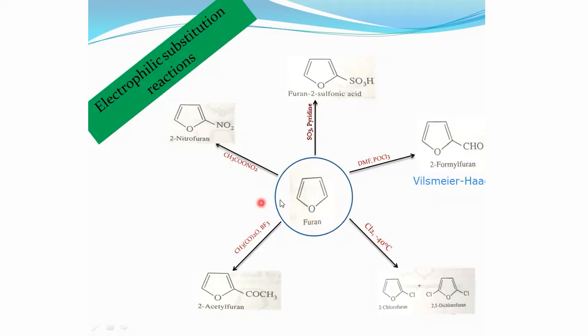The furan also undergoes acetylation reaction in the presence of acetic anhydride and a Lewis acid like BF3, that is boron trifluoride, and we can get 2-acetylfuran. These are some electrophilic substitution reactions of furan. In all these reactions, the electrophile is bonded to the second position of the furan.